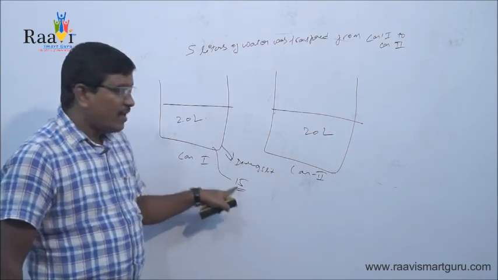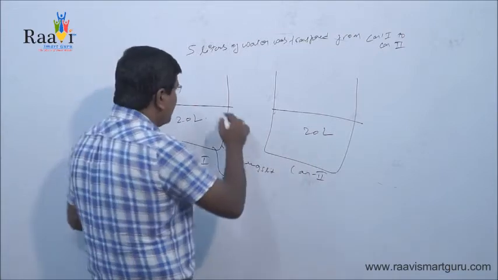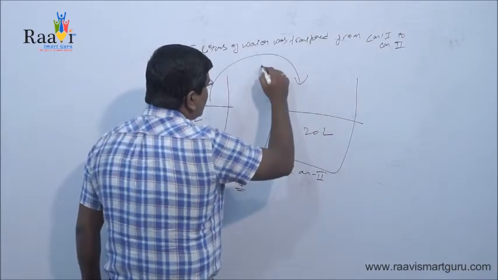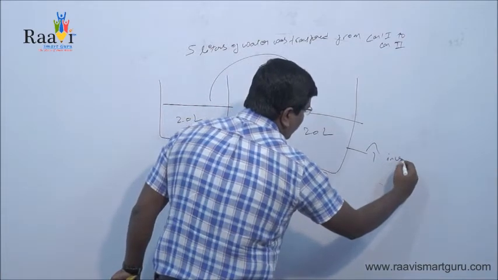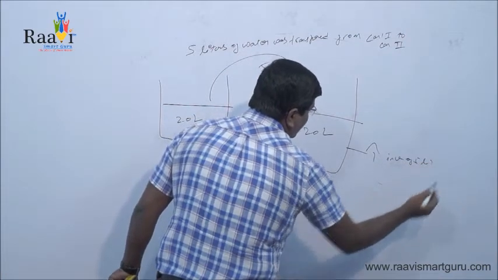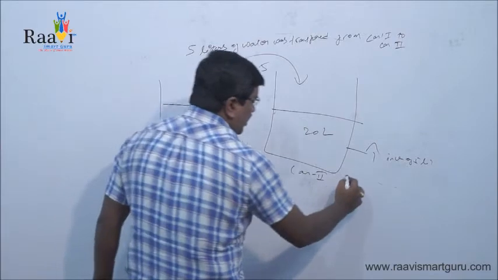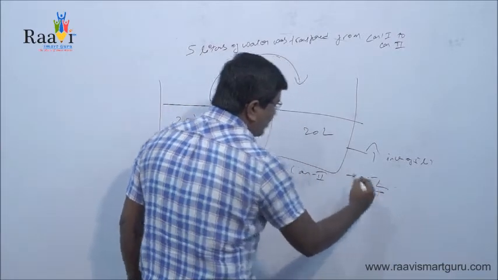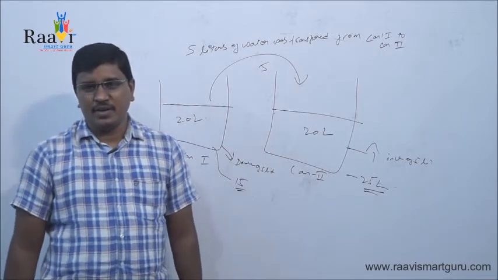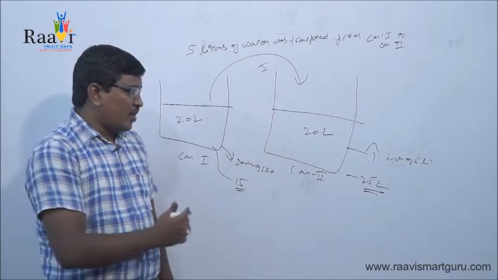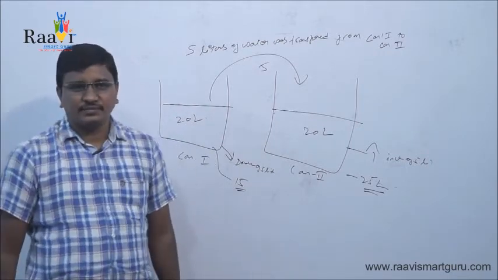And in can 2, there is an increase of 5 liters, and the total availability of water in can 2 will be 25 liters. Now let us apply this to the double entry system.